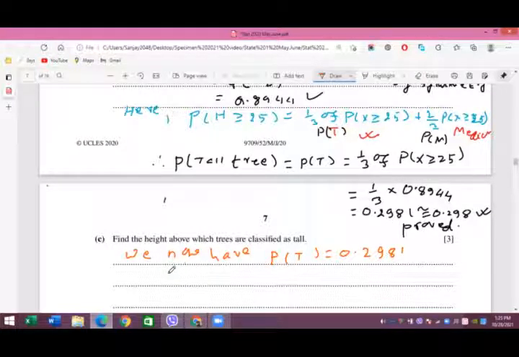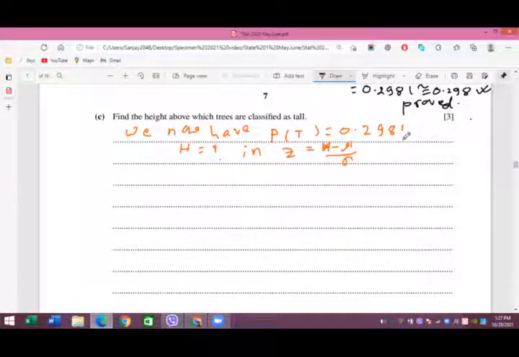That means you have to find h, the variable h. In fact, it is Z equals h minus mu by sigma. In this case mu and sigma values are given, and also the probability is given. So based on this probability we'll find the value of Z, and hence we'll have the value of x. In fact x is here, it is h.